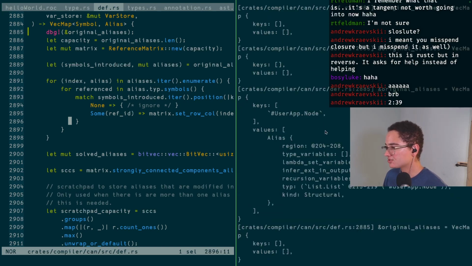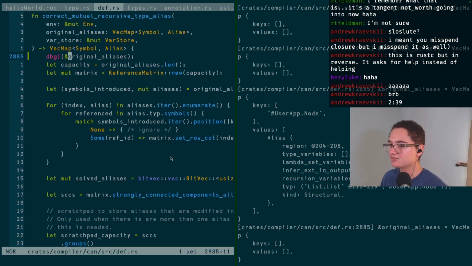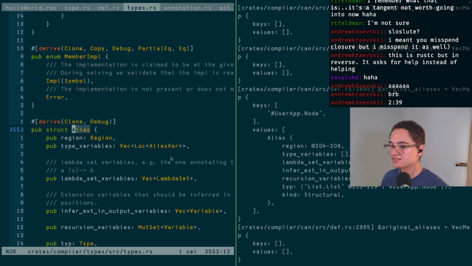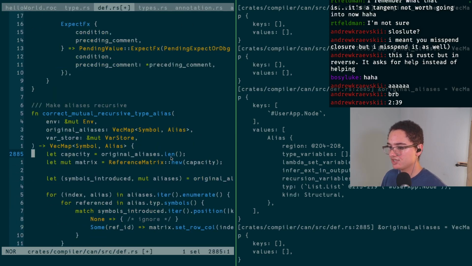Okay, so what do we have? We have this node type. Okay, so the node type is an alias, and oh yeah, it has a type of list node. So that's the important part here, is we have to like recognize this list piece and say, hey, don't mess with that. It's correct. It's valid in a way. So this does look like it at least has the information I care about. Where does that end up coming up though? So that ends up being, on the alias, it's the alias type. So I guess let's go look at where types are used.